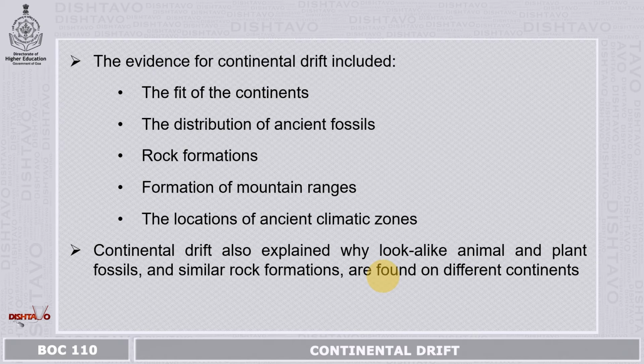Continental drift theory also explains how look-alike animal and plant fossils and similar rock formations are found in different continents. Look-alike animals, like lions: a species of lion is found in India, another species is found in Africa. Similarly with elephants and rhinoceros, such distribution is seen even in plants.